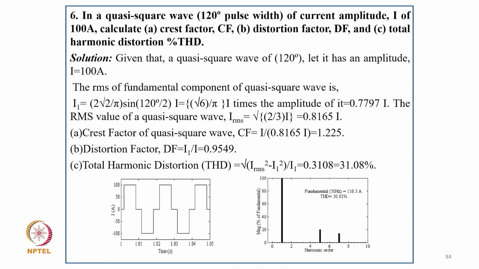Numerical problem 6: in a quasi square wave with 120 degree pulse width, the current I is 100 ampere. Calculate the displacement factor, distortion factor, and total harmonic distortion factor.